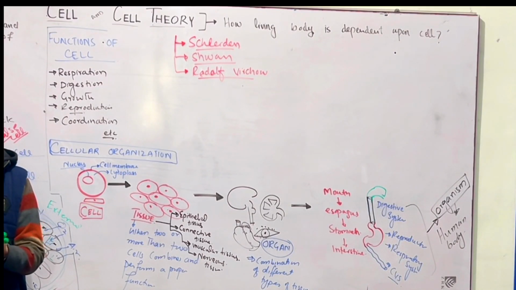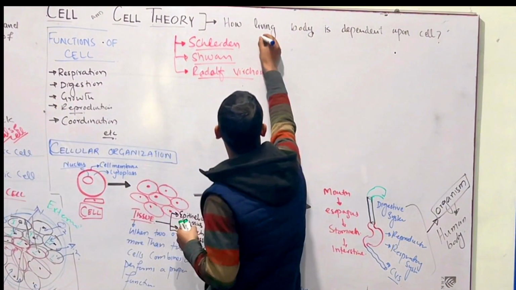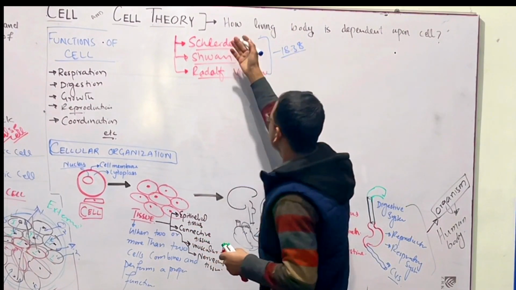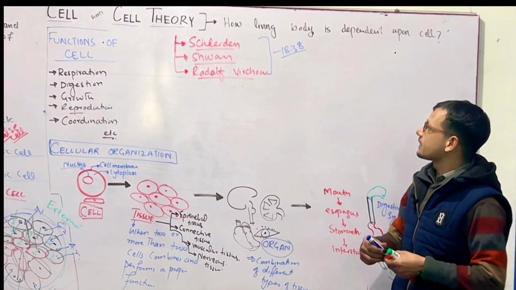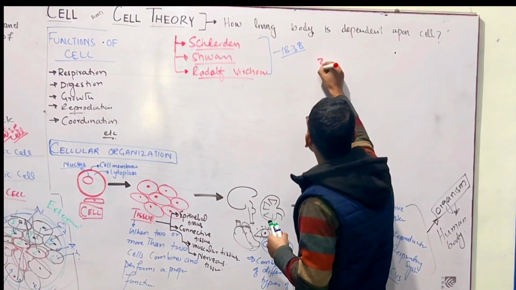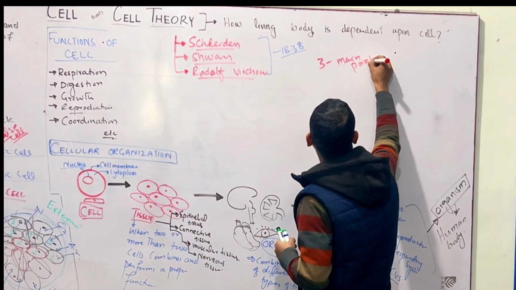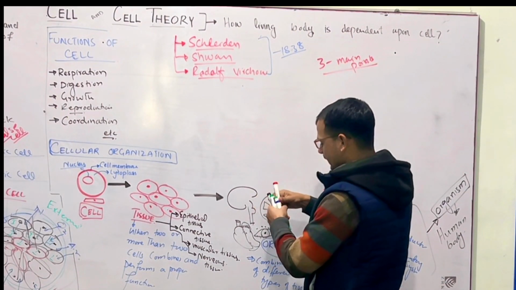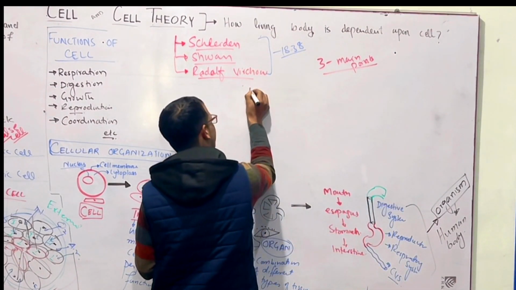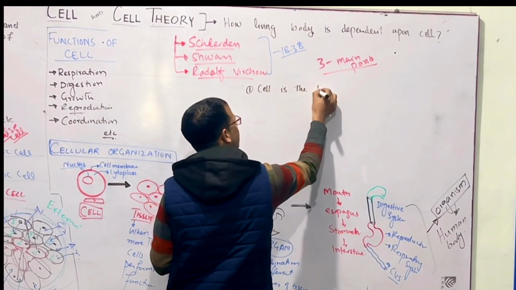And then in 1838 they presented a cell theory and there are three main points of cell theory. Three main points, and they are that cell is the basic. Number one point is cell is the basic